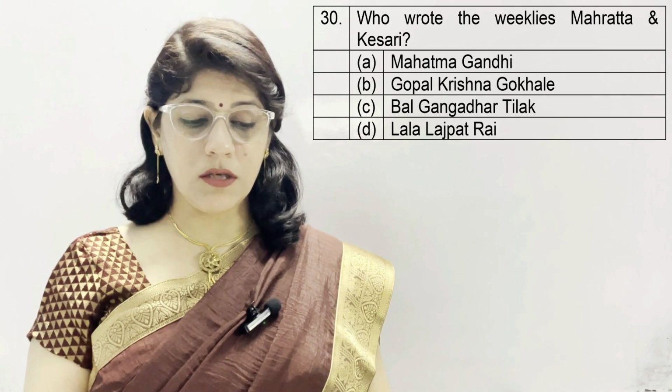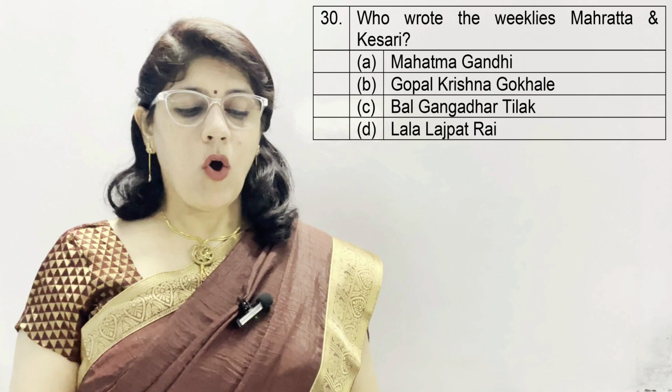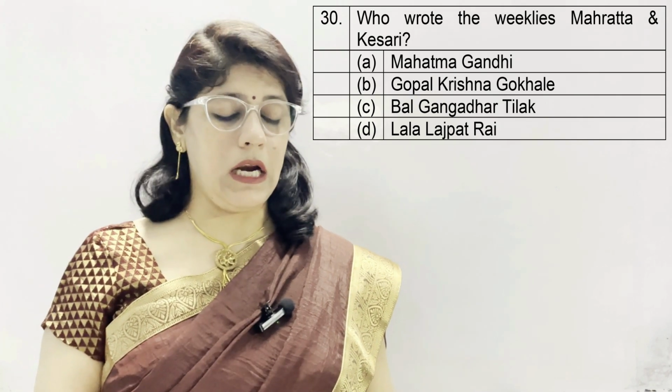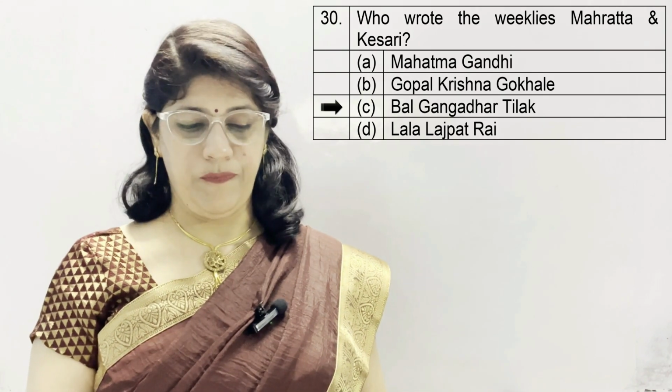Now question number 30. Who wrote the weeklies Maharatta and Kesari? Options are Mahatma Gandhi, Gopal Krishna Gokhale, Bal Gangadhar Tilak and Lala Lajpat Rai. And the correct option is Bal Gangadhar Tilak.